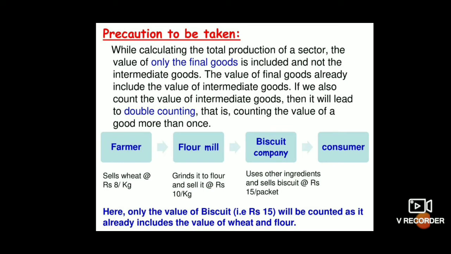Only the value of the biscuit, that is 15, will be counted, as it already includes the value of wheat and flour. So what do you understand? From the farmer, rupees 8, from the flour mill, rupees 10, from the biscuit company, rupees 15. Like that the goods price will change. Finally, the consumer or the customer is buying the biscuit packet for 15 rupees. Like this, the value of the goods and services will be counted. Okay.